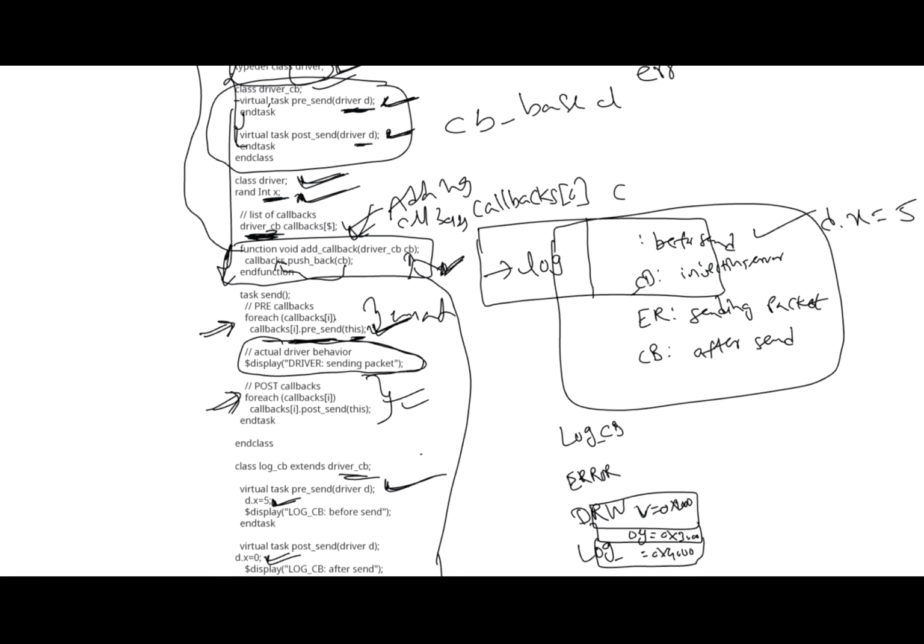Otherwise, we cannot attach our code to their driver. While implementing their driver, they will provide these hooks. If there are no hooks, there is no possibility of using callbacks.